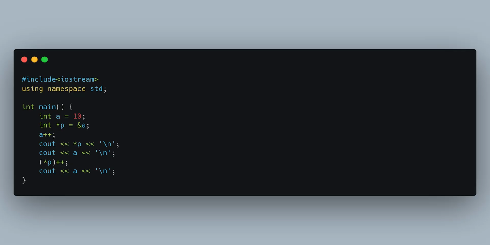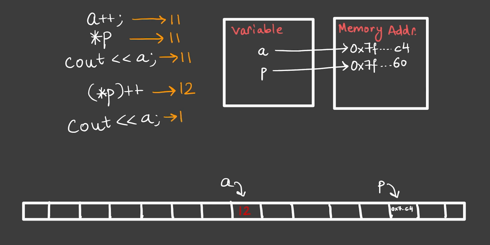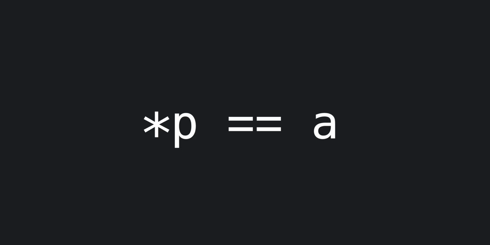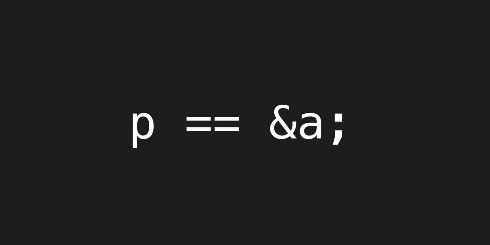So what will happen if I write *p++ and then print A? Well, *p++ will update the value at that memory location to 12, and when we print A, it will print 12. So technically, *p and A are the same thing. We can update it, we can print it. Both of these lines will update the same memory location. And the value of p and &A is also the same. This is the memory address of A.